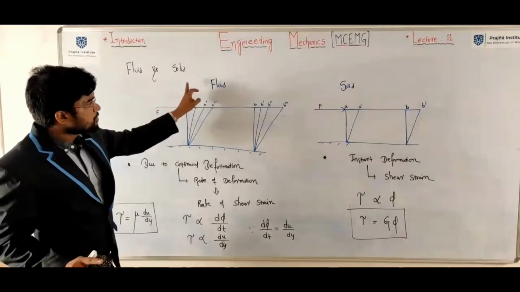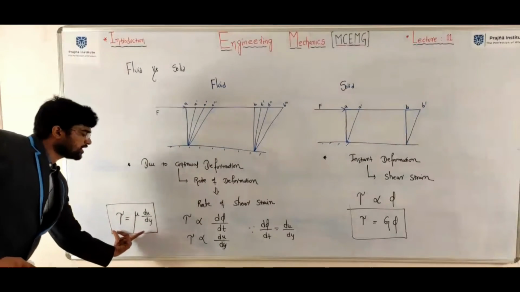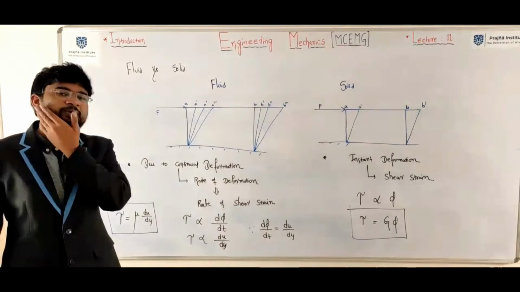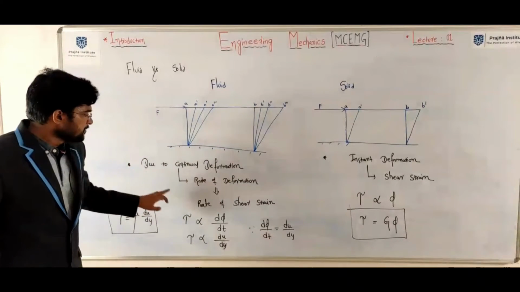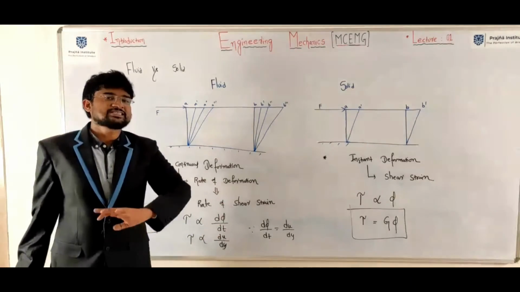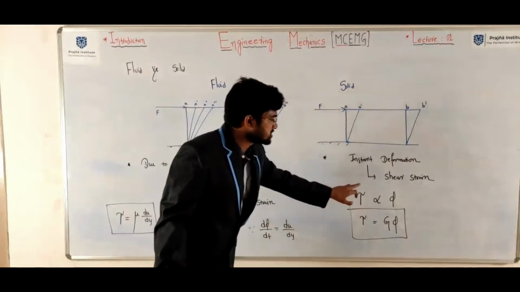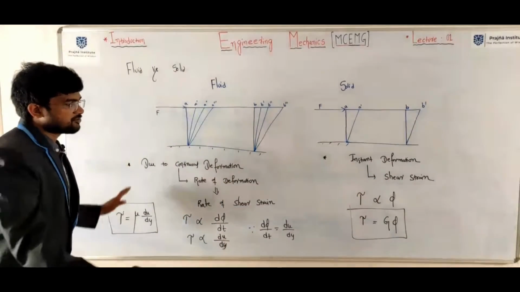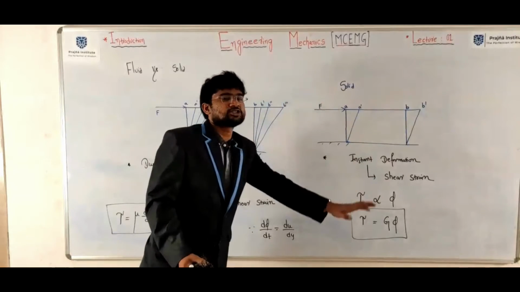After that, from the definition, how Newtonian law came. I think you can see one or two questions in competitive exams. In fluids, shear stress is directly proportional to rate of shear strain. Here, shear stress is directly proportional to shear strain. This is the difference between fluid and solid.